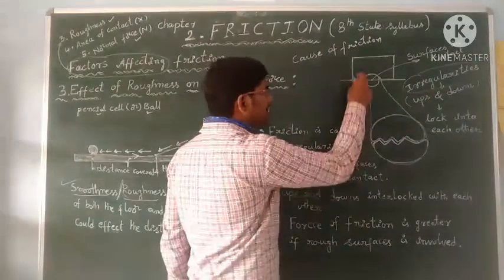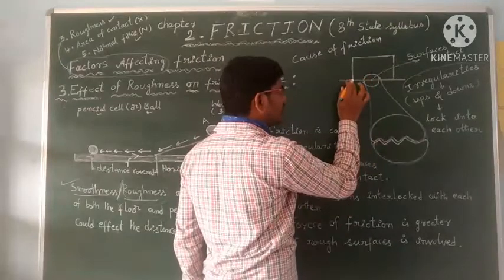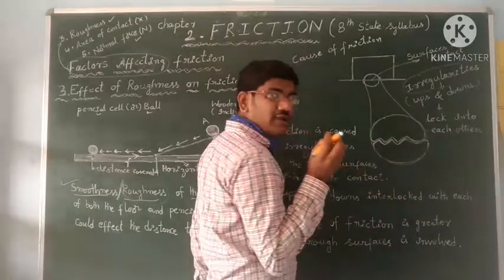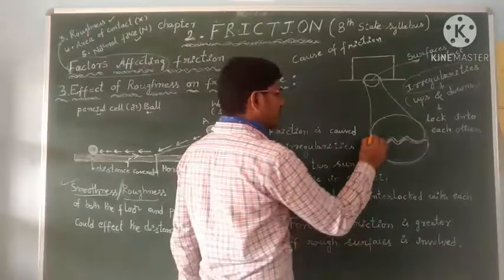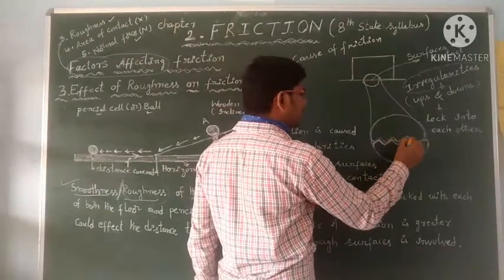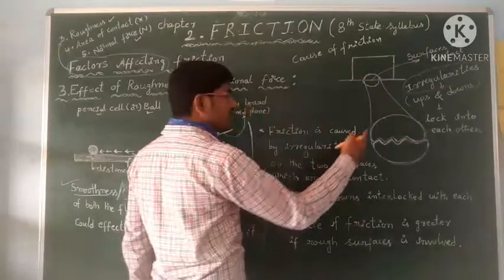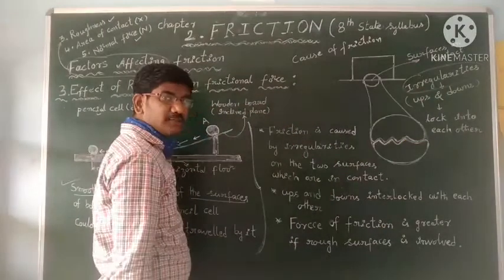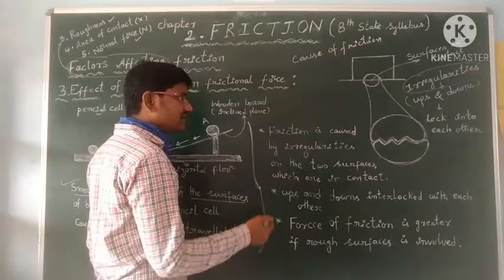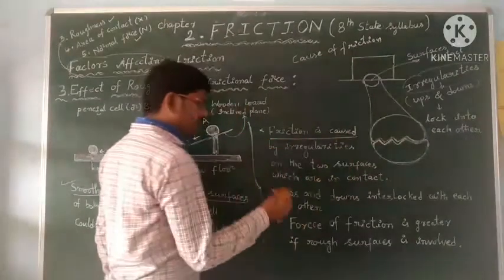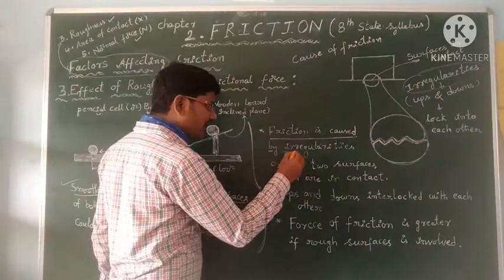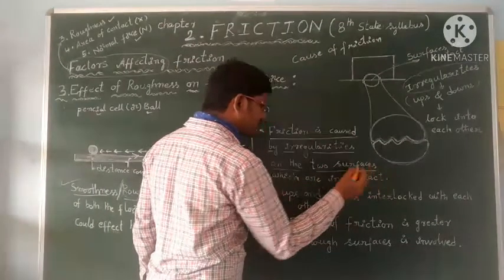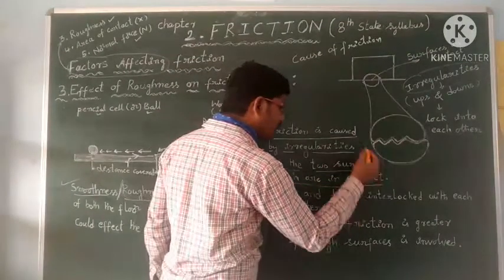So, ups and downs. See the top surface and the bottom surface. The surface of the horizontal floor will be like this when we see through a powerful microscope, and the top surface of the object will be like this, and these irregularities of the two surfaces are interlocked with each other, and because of that, friction is caused by irregularities on the two surfaces which are in contact.